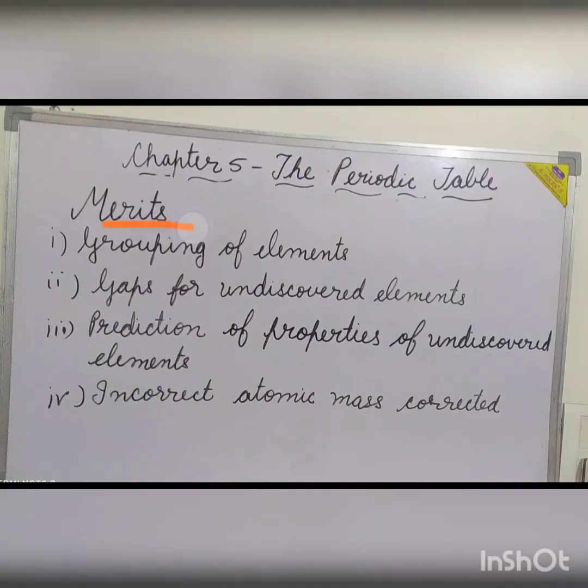The merits of Mendeleev's table. First, grouping of elements. All the then known elements, that is, the elements which were known at that time, were arranged in 8 groups according to the similarities in their properties. The gaps for the undiscovered elements. Mendeleev left some gaps in his periodic table.